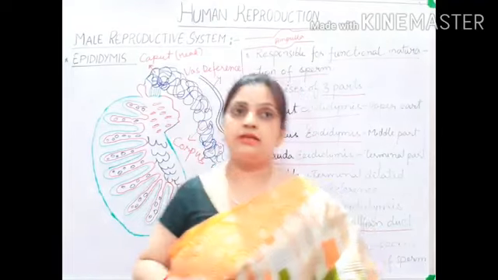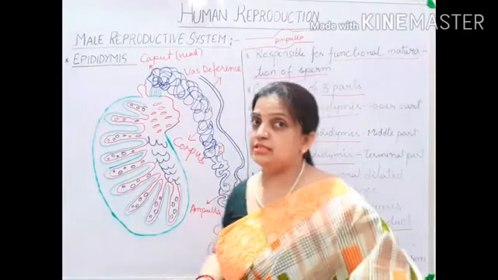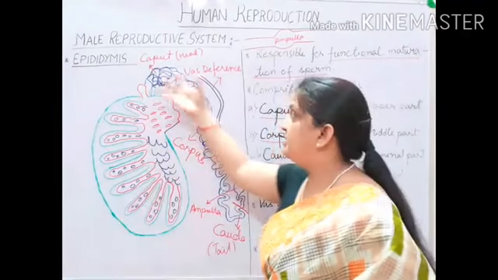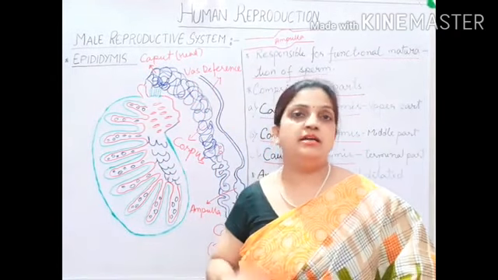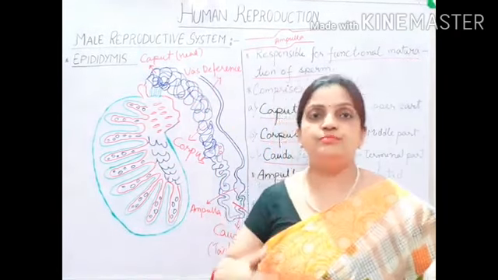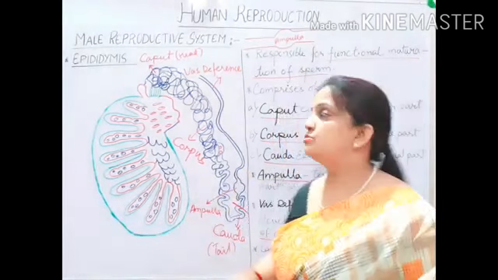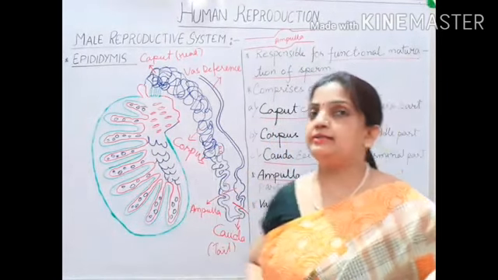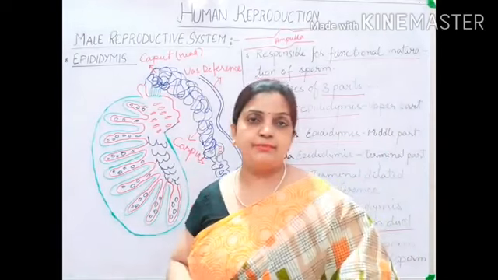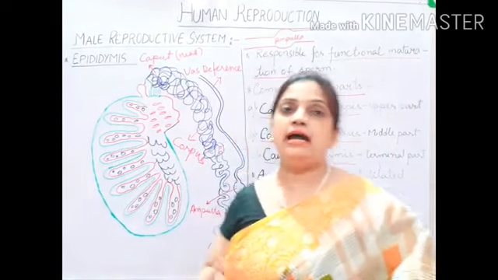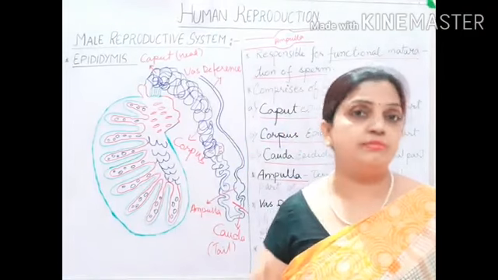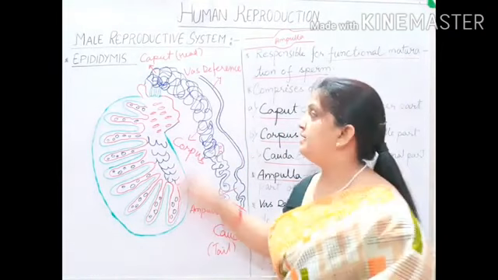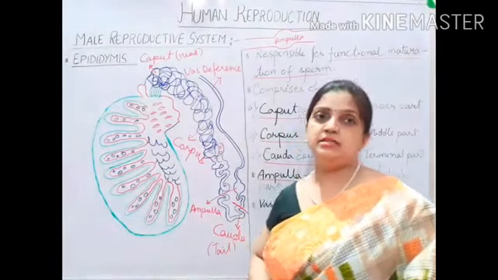And one thing more, the motility of the sperms when they are passing through the epididymis is not very fast. It is at a slow pace. The movement is taking place slowly. So slowly they are moving and they can be stored inside the epididymis for about a month, and the primary maturation or the functional maturation of sperms is completed in the epididymis.